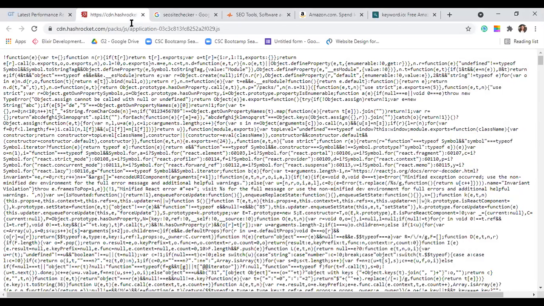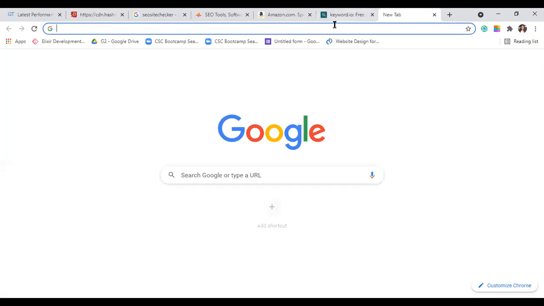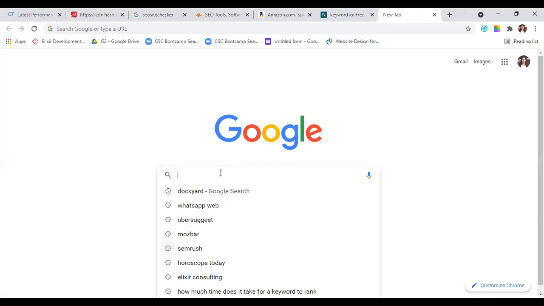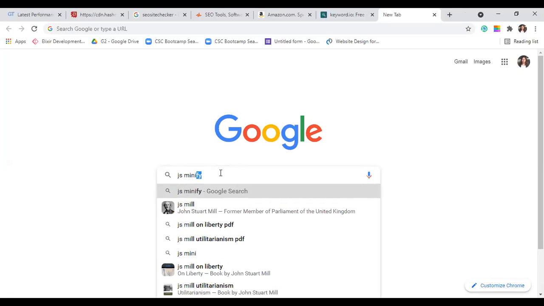You don't have to do anything with the code, just do Control plus A. It will select all the code together, then do Control plus C, which means you are copying the code. Then move on to Google, and you're going to simply write, it is JavaScript, right? JS minify.